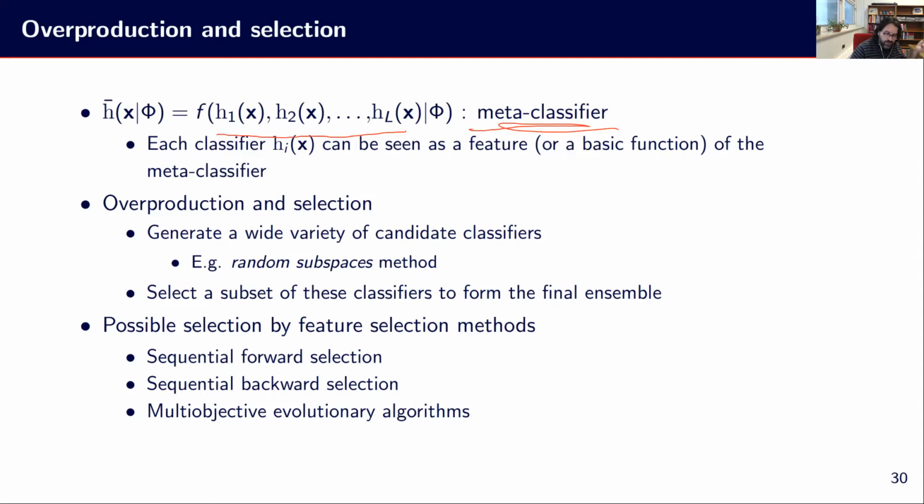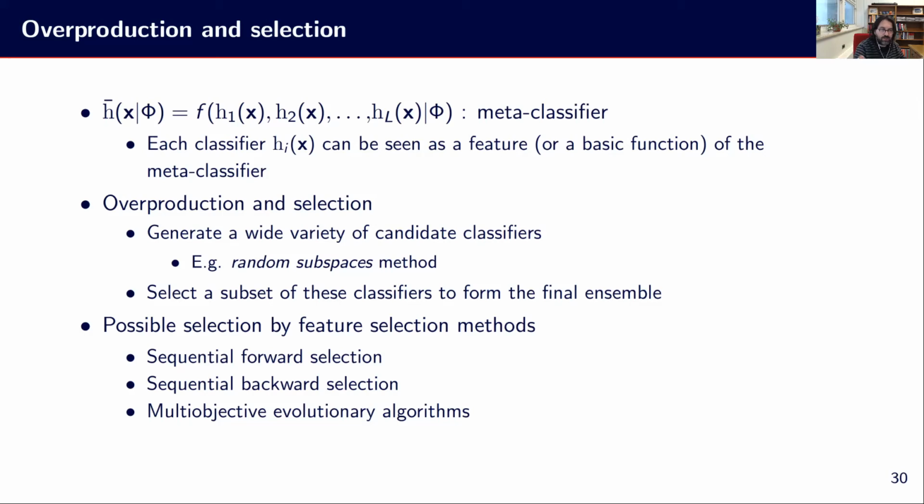So if we use overproduce and select, we say, okay, let's generate 1,000 models, but 1,000 models is huge. It's not manageable in practice. Let's pick maybe 25 of these models at the end. So we have 1,000 models that are overproduced, and then we will select 25 of them. And selecting 25 is like a feature selection problem. When we have 1,000 features with much redundancy, we don't want to keep all of them. We maybe want to keep 25 features out of the 1,000.